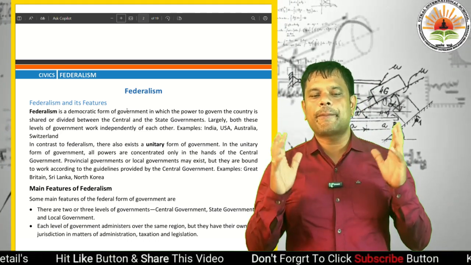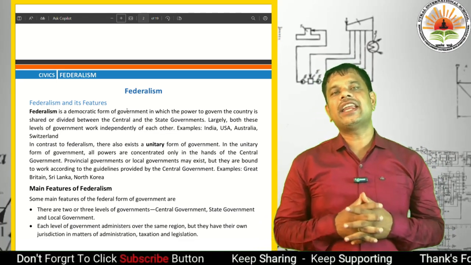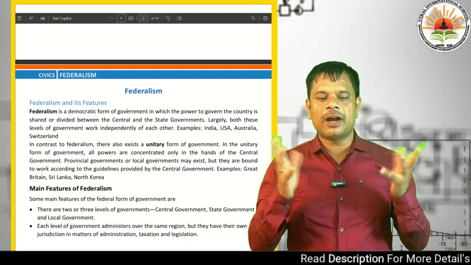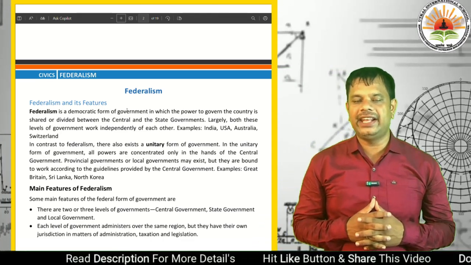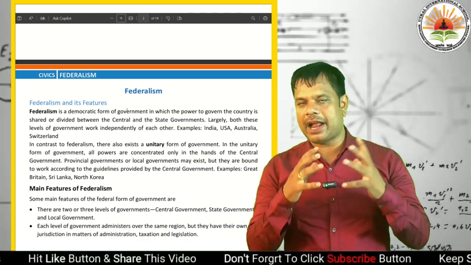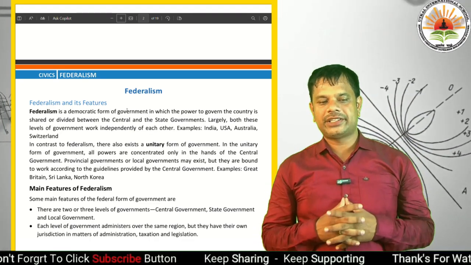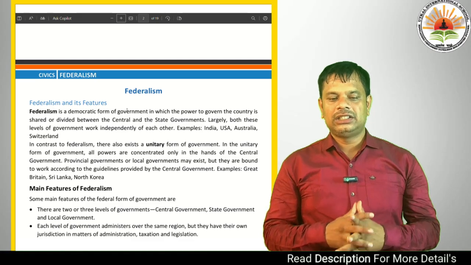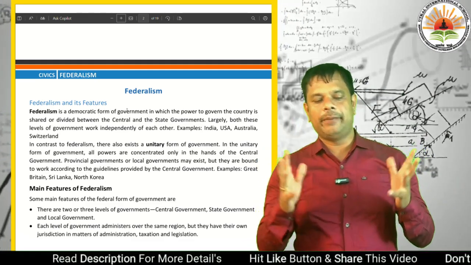In contrast to federalism, there also exists a unitary form of government. In the unitary form of government, all powers are concentrated only in the hands of the central government.